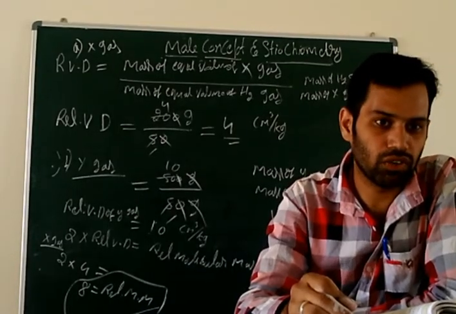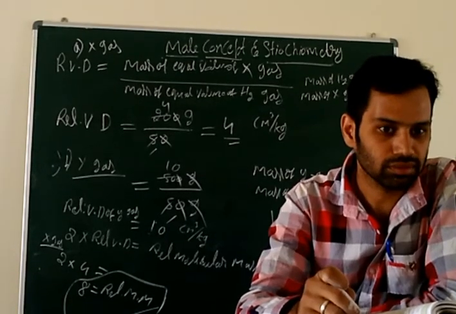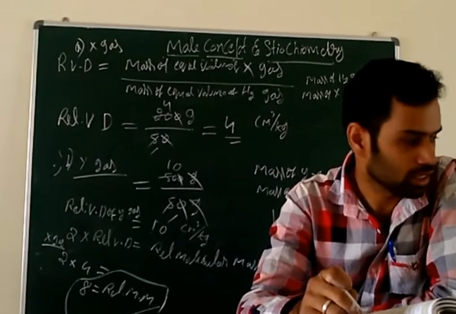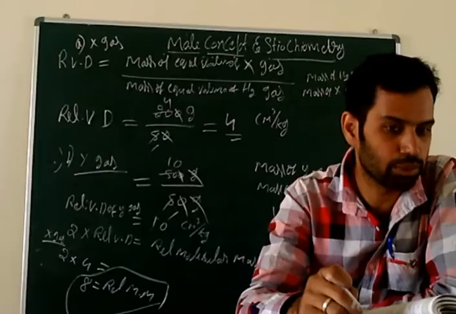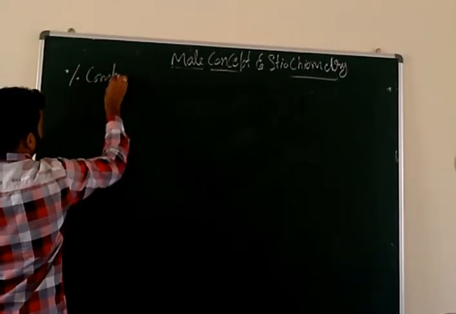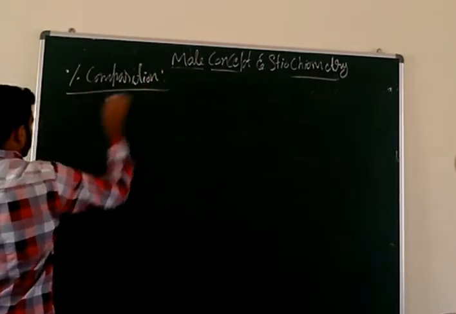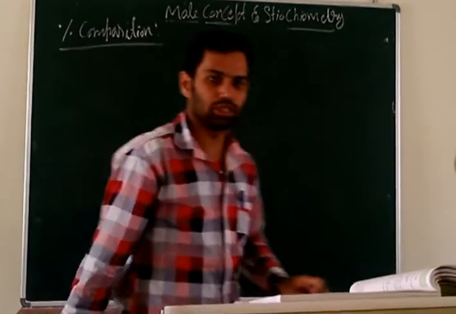Empirical and molecular formula. Empirical formula you already learned last year. So first, coming to percentage composition. What is percentage composition?